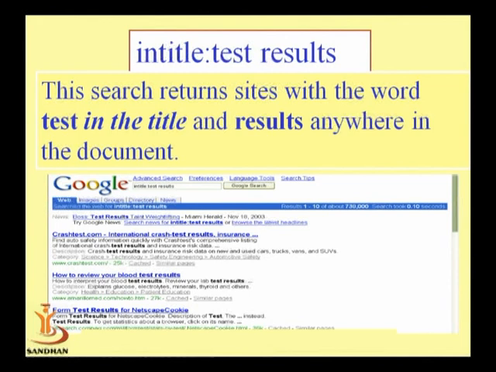Now here this search returns the sites with the word test in the title and results anywhere in the document. Means using this command, in title test result, we can search on Google for test in a title. It will give results when the title is test and the result is anywhere in the document. It will give specific results for test result using the in title command.